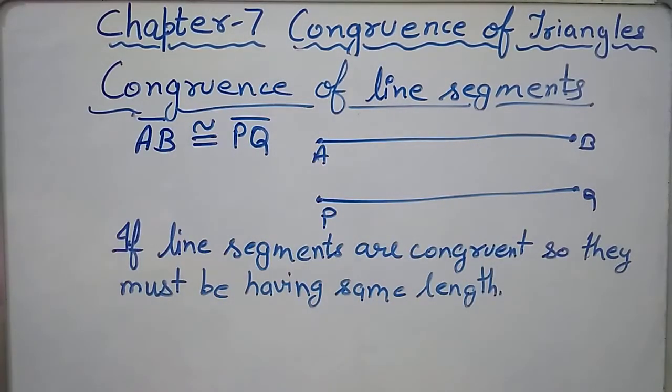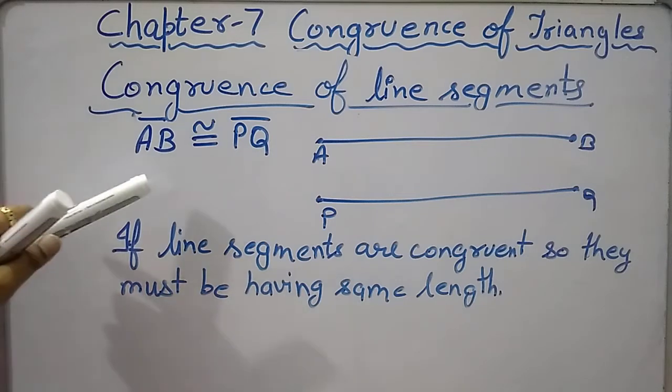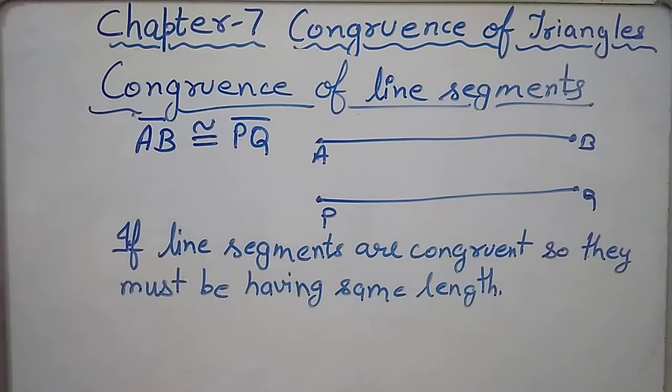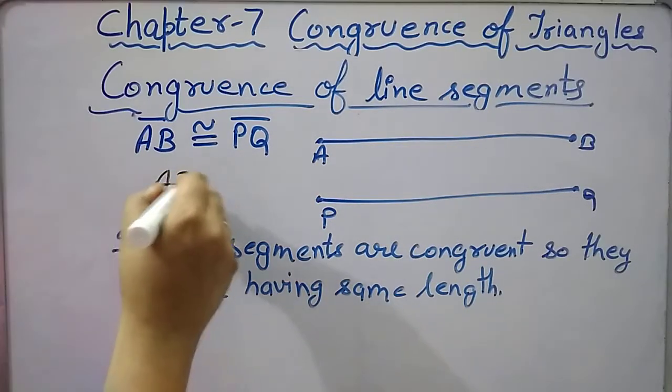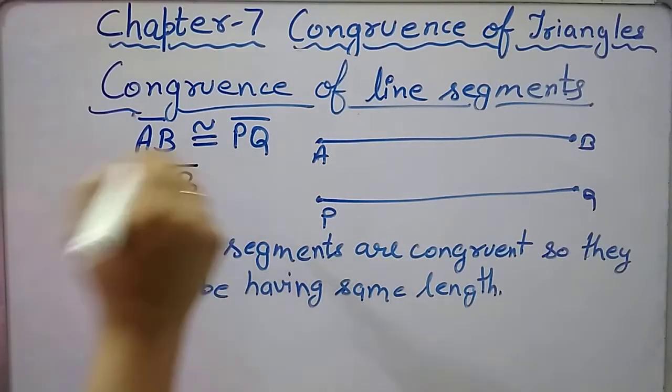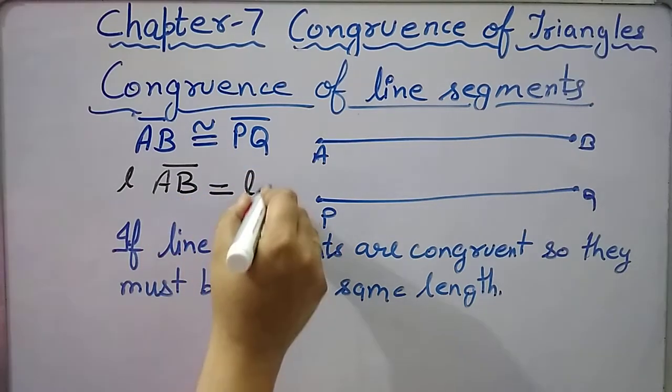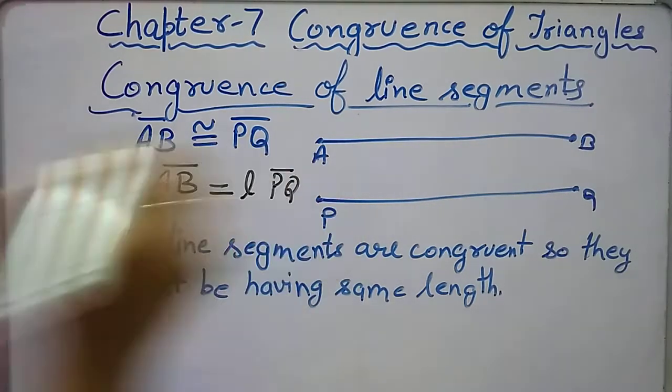Correct? So that means if it is given to you that line segments are congruent, you can directly say that the length of AB is equal to the length of PQ, whatever it would be.